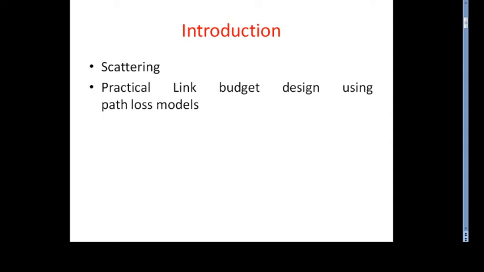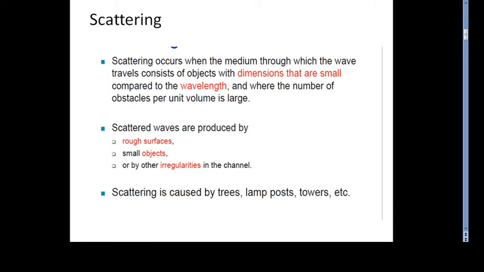In this concept we define two terms. First, what is meant by scattering. Then we go to the radar cross section model. So first we define scattering.